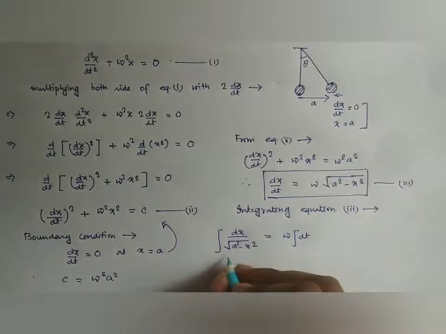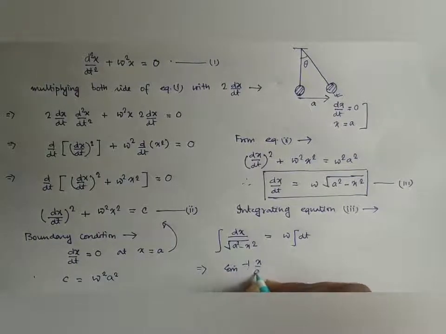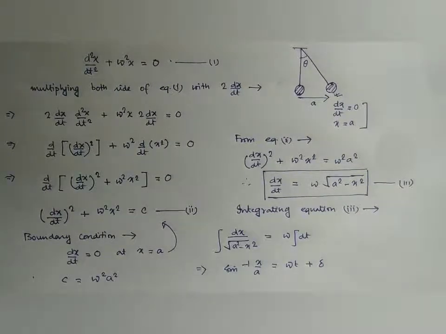What is the value of this integration? It is nothing but sine inverse of x by A, equal to omega t plus delta, where delta is a constant of integration.